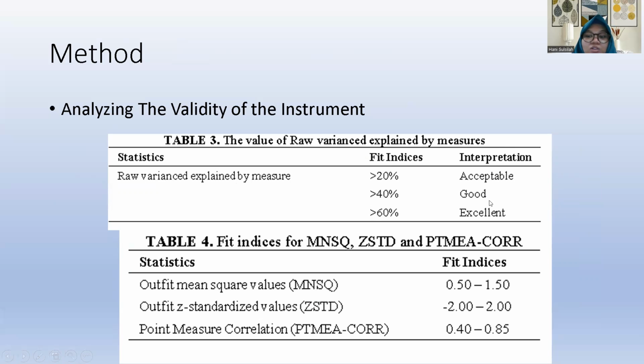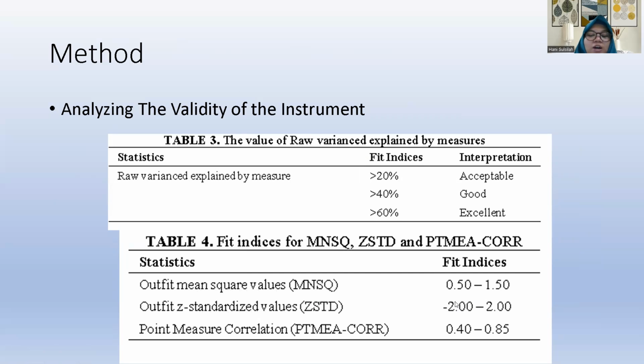Besides determining the value of raw variance, or unidimensionality, we also use the outfit mean square value, outfit ZSTD value, and point measure correlation to know whether the item is fit or not.